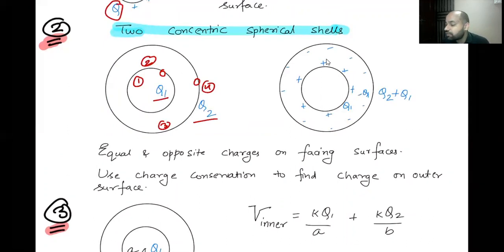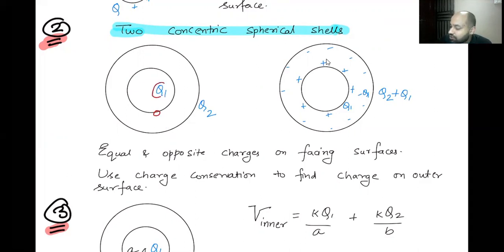So we are now going to talk about the charge distribution on all these four surfaces. Because it's a shell, for a shell there is an inner surface as well as an outer surface. That's why for both shells, in total, we have four surfaces. Now what will be the distribution? Whenever you have a question of concentric spherical shells and you want to do the charge distribution, start from the smallest shell. So in this case also, we will start with the smallest one.